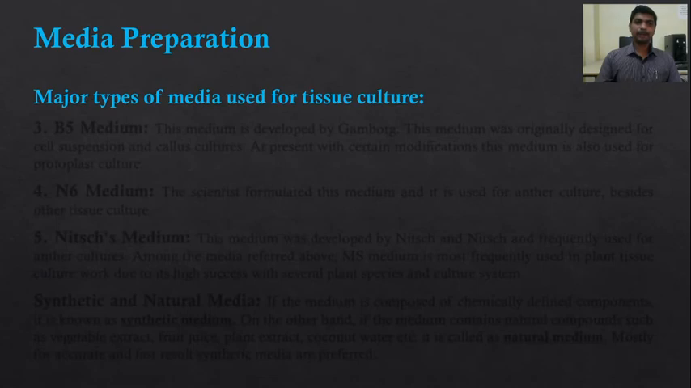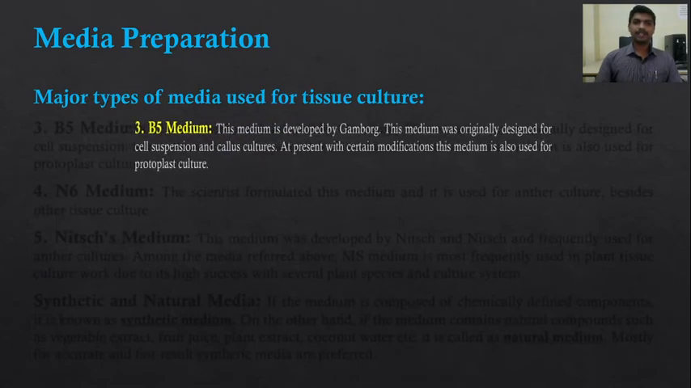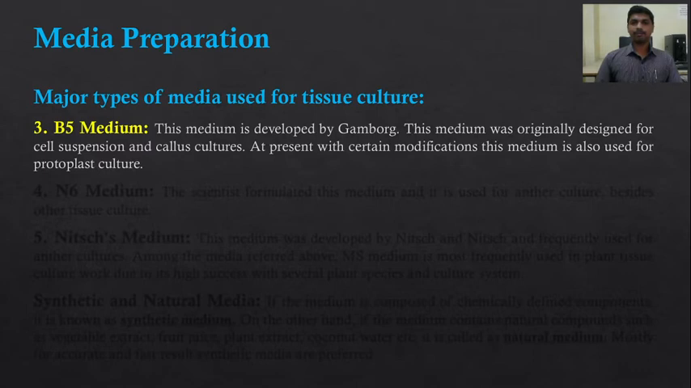Next is the B5 medium. This medium was developed by Gamborg. It was originally designed for cell suspension and callus cultures, which we have already seen. At present, with certain modifications, this medium is also used for protoplast culture. So B5 medium, developed by Gamborg, is used for cell suspension culture, callus culture, and, with some modification, protoplast culture.